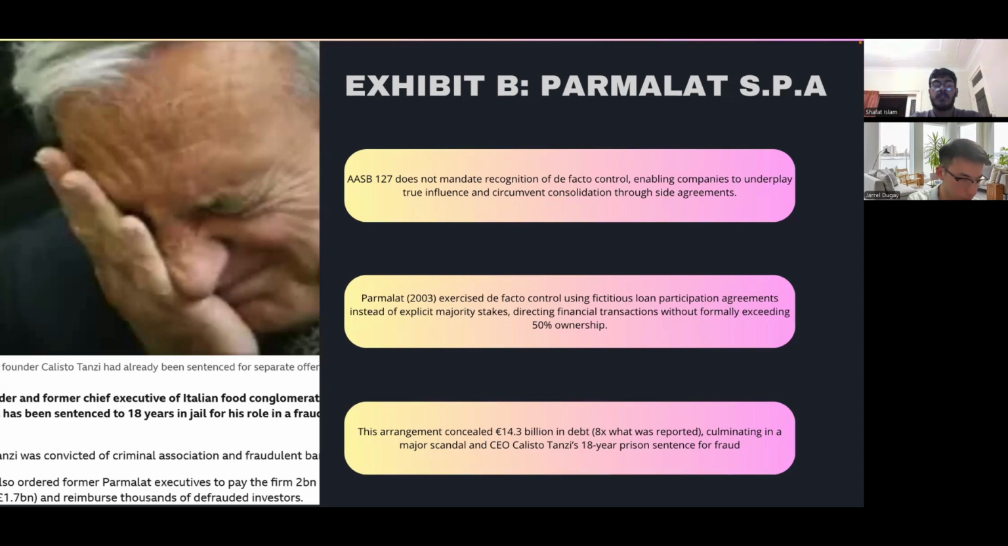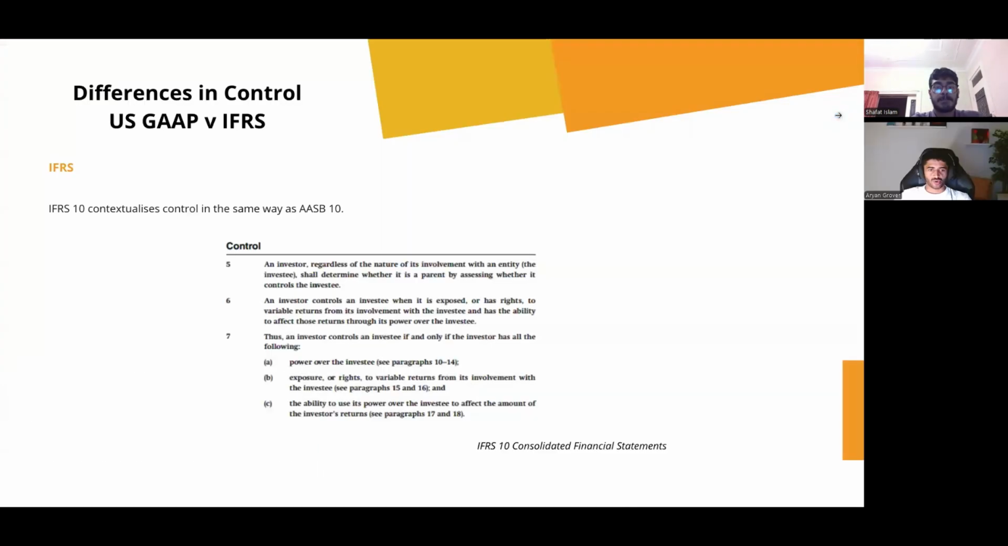AASB 10's comprehensive definition of control includes both legal and de facto control, and stipulates criteria aimed at eliminating exploitative opportunities in order to enforce greater transparency to the acquirer's creditors, NCIs, and other stakeholders. The concept of control in Australia under AASB 10 corresponds with IFRS 10, which defines control based on 3 key factors, as my colleagues have already explained: power over the investee, exposure to variable returns, and the ability to influence returns. This qualitative approach allows flexibility in determining control.